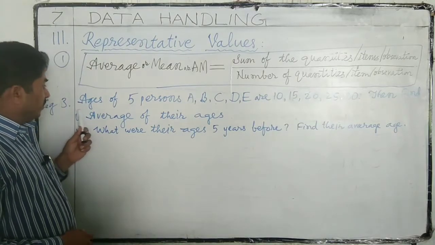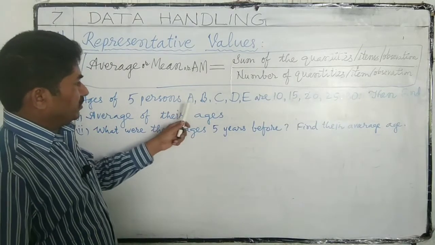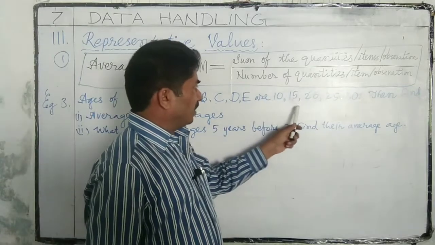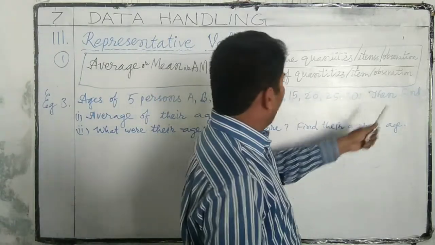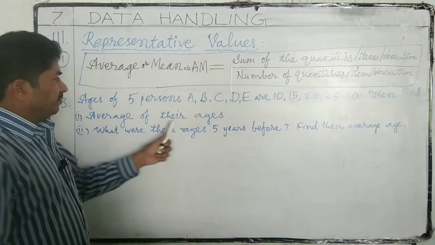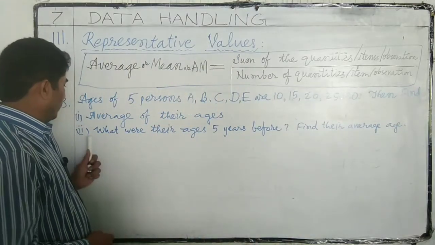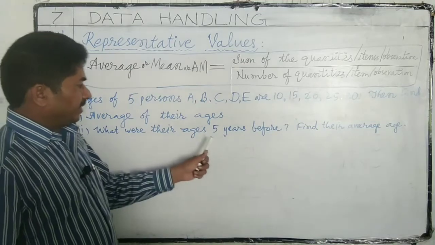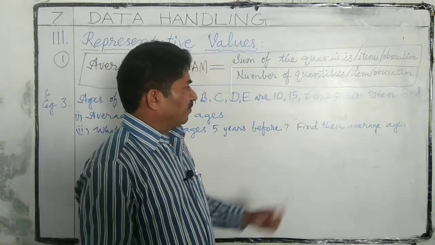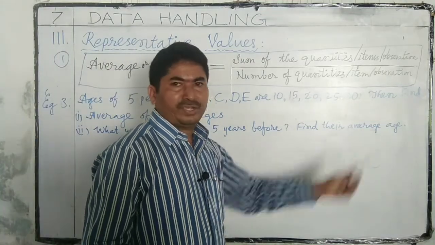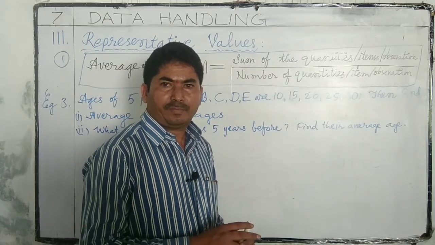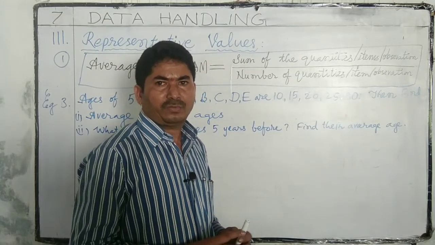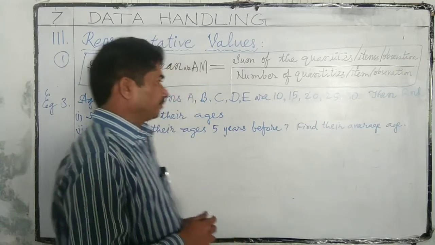Example 3. Ages of 5 persons A, B, C, D, E are 10, 15, 20, 25, 30. Then find the average of their ages. What were their ages 5 years before? Find their average age. Present average age and 5 years back average we have to find.